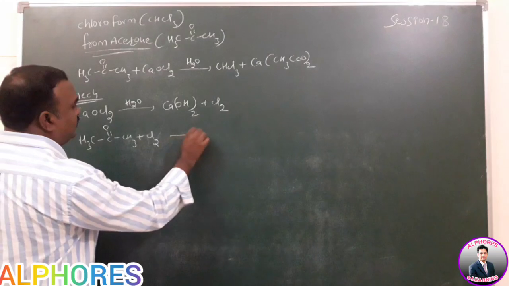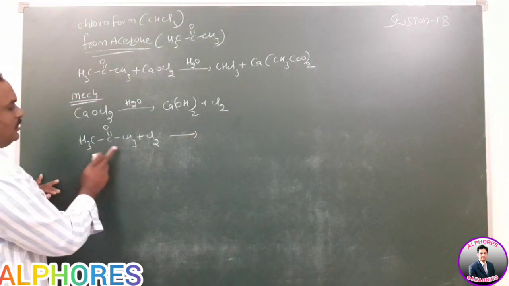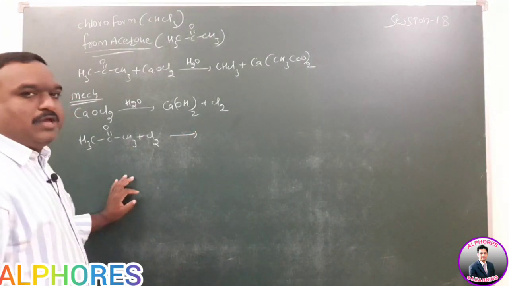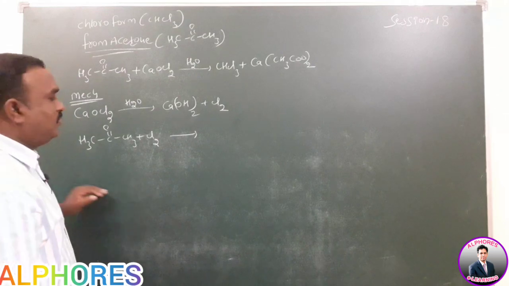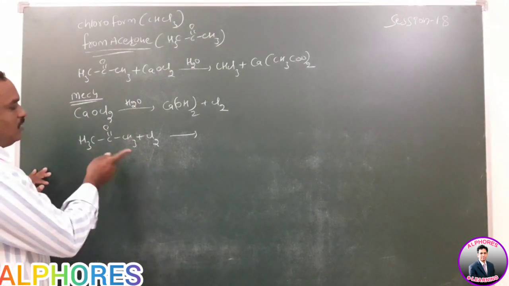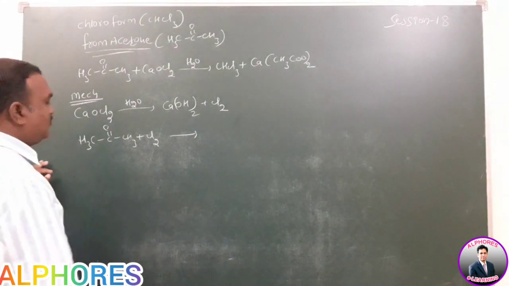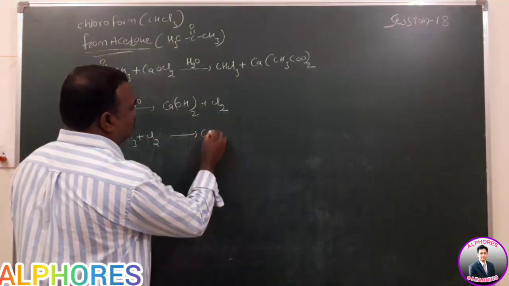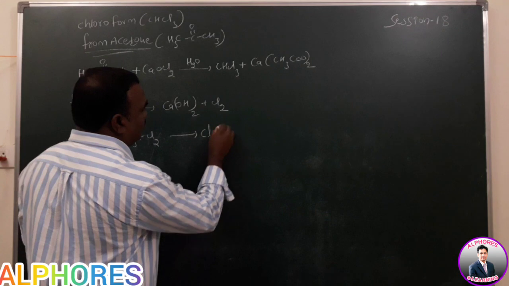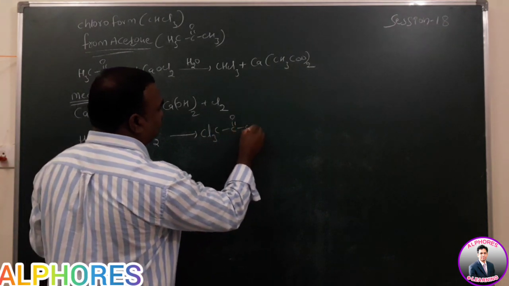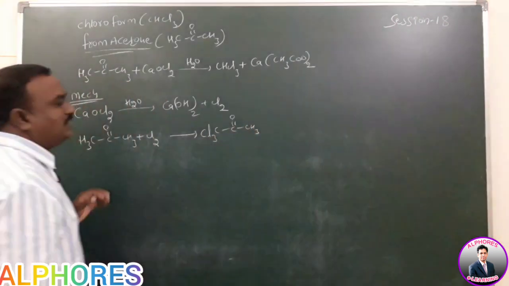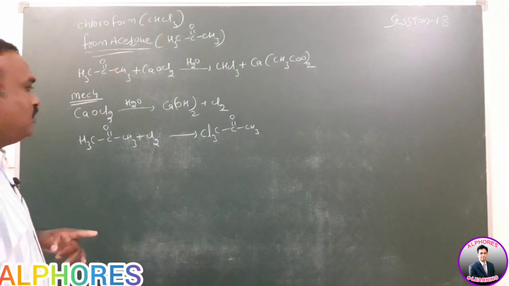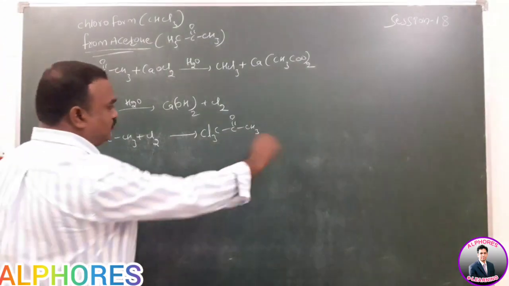First step is the chlorinating step. For the 3 hydrogens, we have to supply a limited amount of chlorine here. So more amount is given, and all hydrogens are replaced in this case. The 3 hydrogens are replaced by chlorine. So trichloroacetone is formed here.